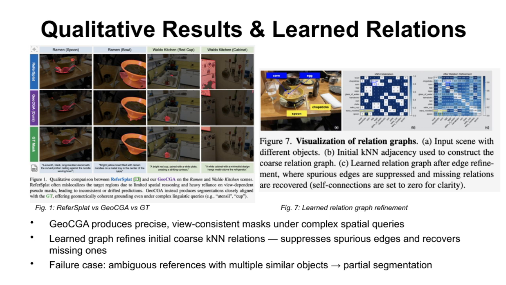The initial k-nearest neighbor graph contains many noisy edges. After training, the model effectively suppresses spurious relations. For example, the edge between chopsticks and a cup drops from a weight of 1.0 to 0.48. At the same time, it recovers meaningful connections, like the edge between a croissant and eggs increasing from 0 to 0.66. Of course, there are some failure cases too. When the scene contains multiple visually similar objects and the reference is ambiguous, the model sometimes only achieves partial segmentation. This highlights areas for future improvement.